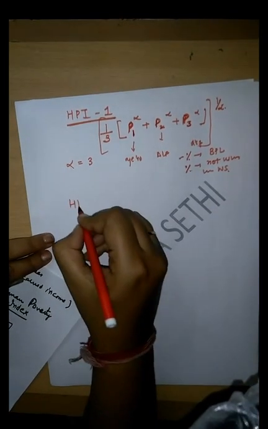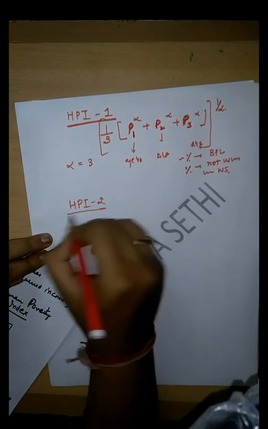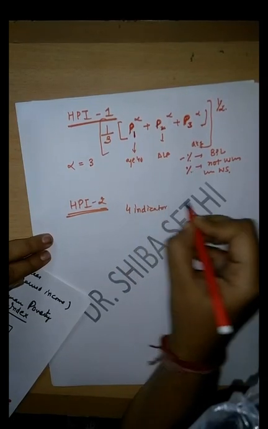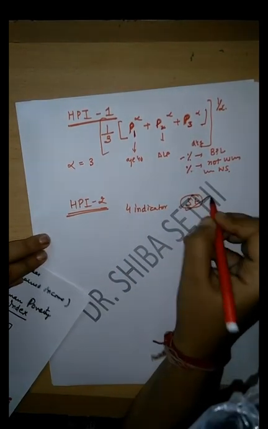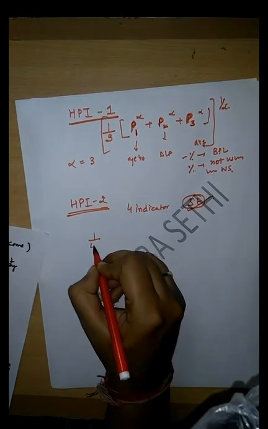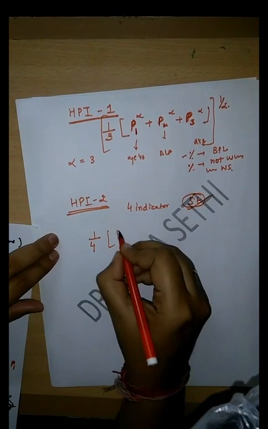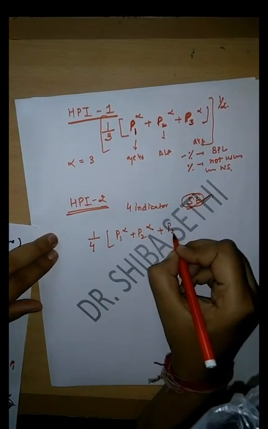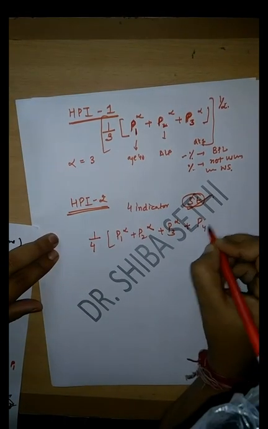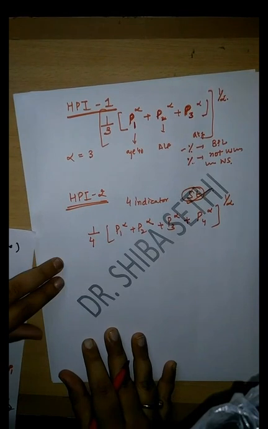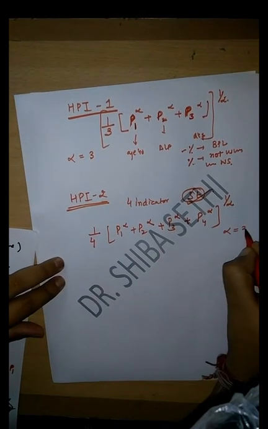Then HPI2, we know that for HPI2 we have 4 indicators, 1 extra indicator, that is social exclusion. So the formula for HPI2 is 1 by 4 of P1 raised to power alpha plus P2 raised to the power alpha plus P3 raised to the power alpha plus P4 raised to power alpha, all raised to the power 1 by alpha, where alpha equals 3.